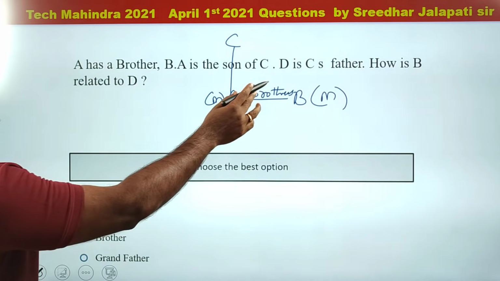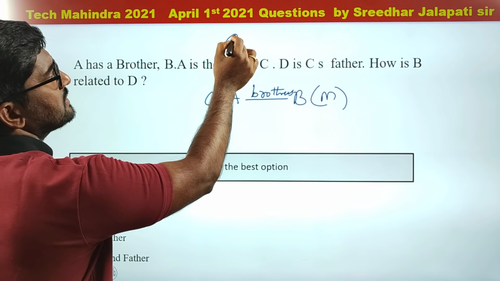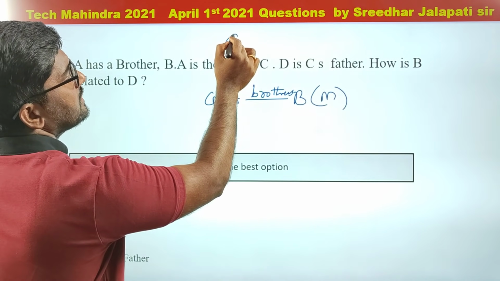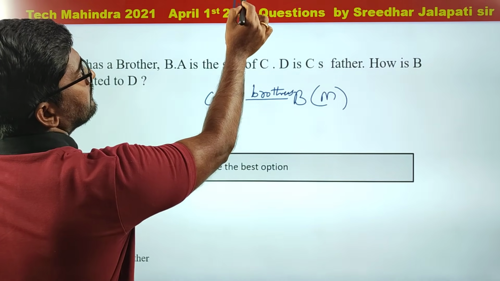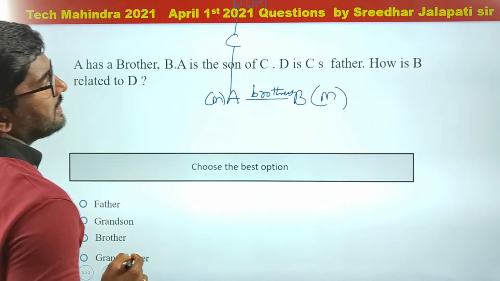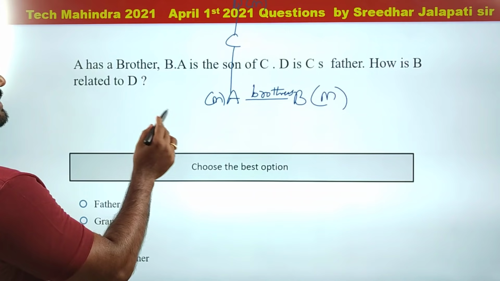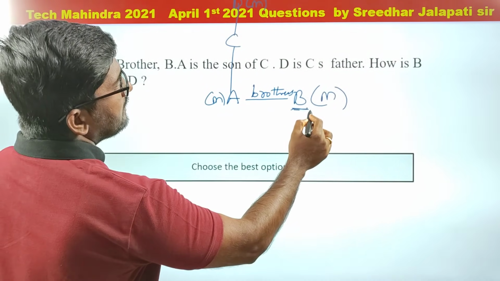Right? And D is C's father. D is C's father. So C's father is D. So being a father, D is male. And how is B related to D?